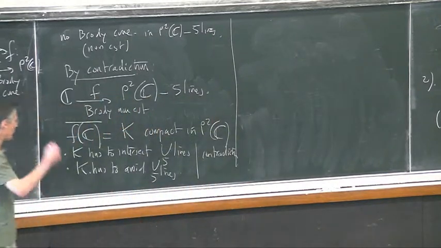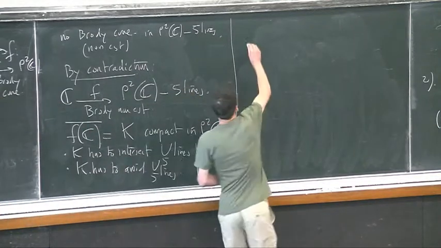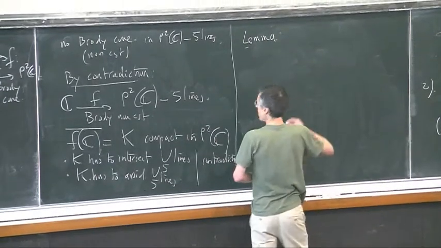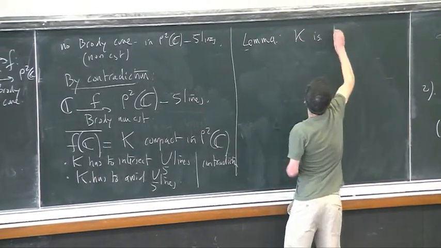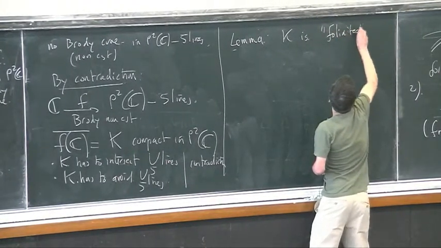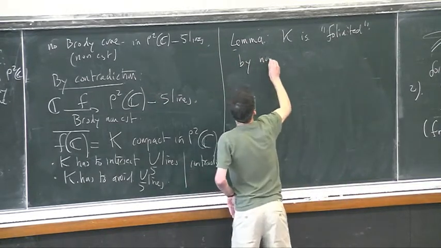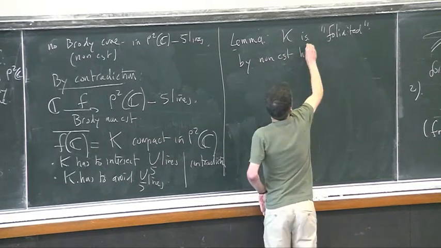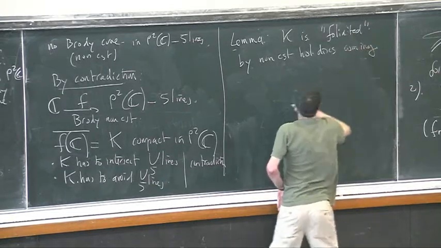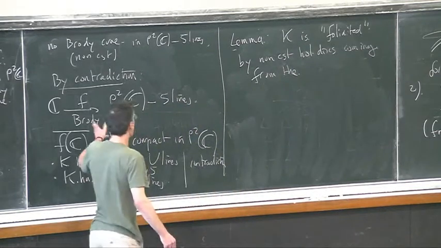To get these 2 points, I will rely on some lemma. K is foliated in some sense by disks coming from the Brody curve.